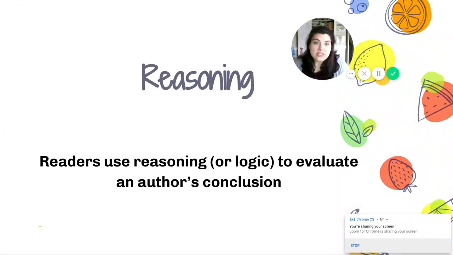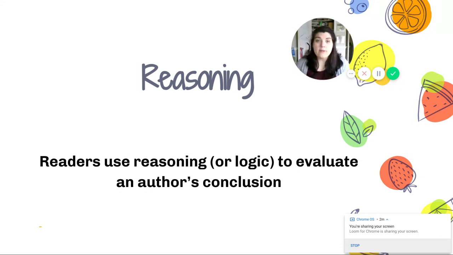So we're going to talk a little bit about reasoning before I tell you about the text that you're going to read today. So readers use reasoning, or logic, the logic in their brains while they're reading to evaluate an author's conclusion. So when an author is putting something in front of you, you in your brain are processing all the information.